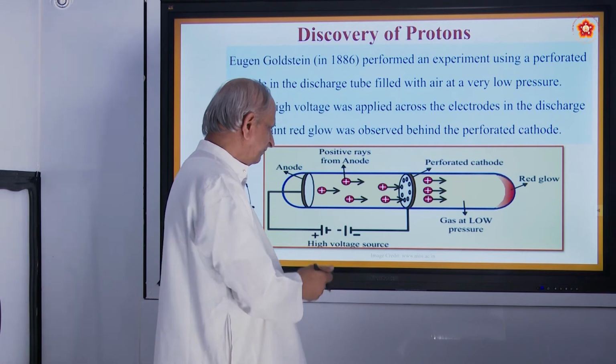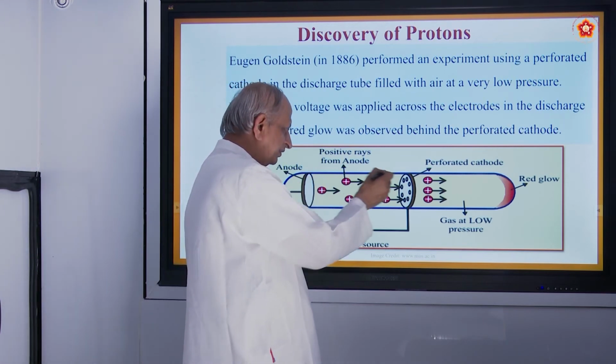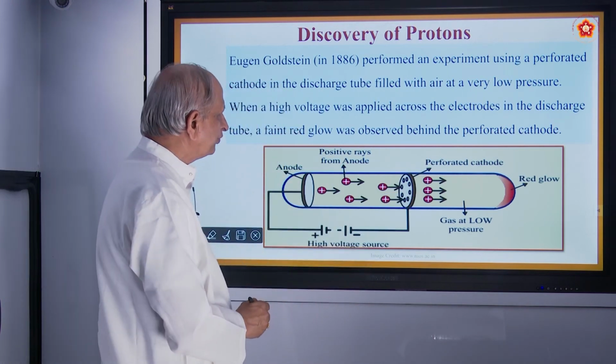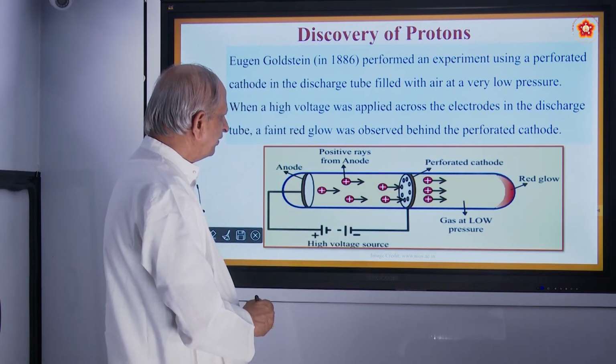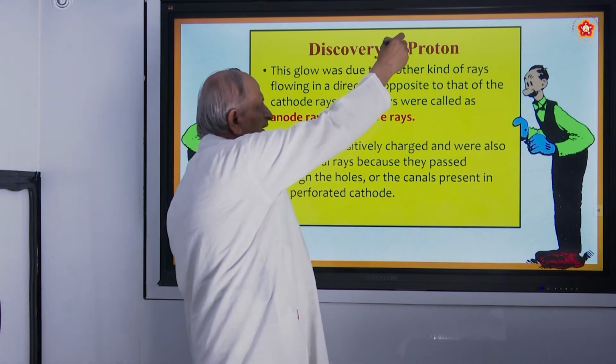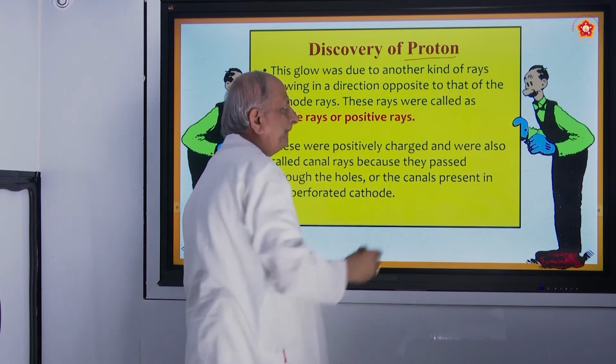So there is a difference here, please note. Here there is the anode and here the cathode. The cathode is perforated, or having holes. That is what you have, see the change. Hence they discovered a new particle called the proton.